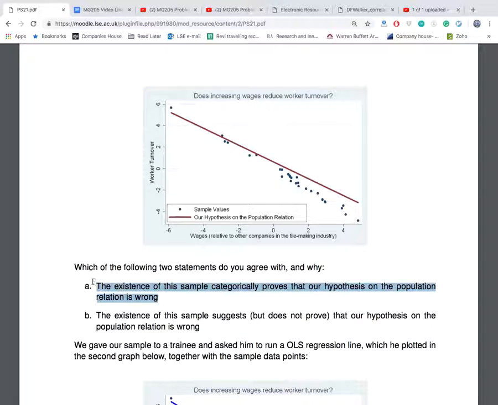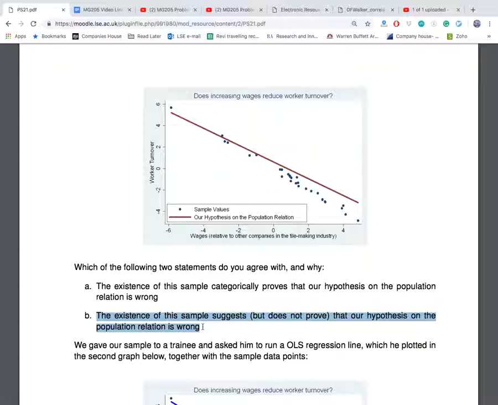That's the first thing to realize. So this is a statement that you would disagree with, and you almost go as far as saying this is definitely wrong. It doesn't categorically prove anything. Now let's go to the second statement: the existence of this sample suggests but does not prove that our hypothesis on the population relationship is wrong.